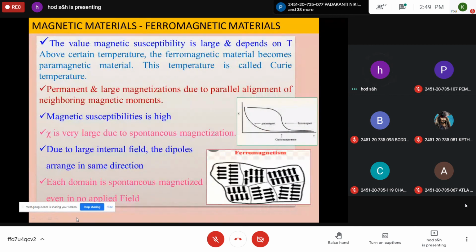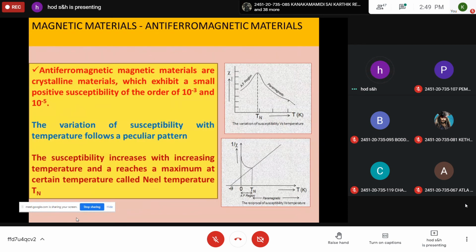Next, the same, what I explained, they have permanent and large magnetization due to parallel alignment of neighboring magnetic moments. Magnetic susceptibilities are highly positive, very high, and very large due to spontaneous magnetization. And because of the large internal field, that means the magnetic domain structure is there, the dipoles themselves arrange in the same direction, giving rise to spontaneous magnetization.